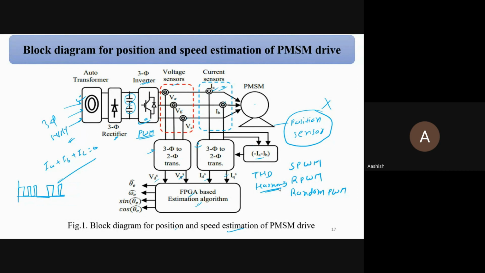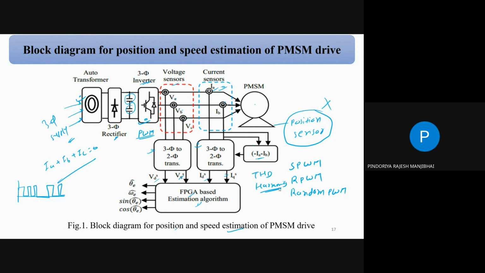What can I do? Yeah, because in the first semester we have the power electronics subject, correct? So why has the faculty not covered that part? That part is important for PWM generation, because whenever we talk about drives, PWM is most important, and normally we cover that part in the power electronics subject.